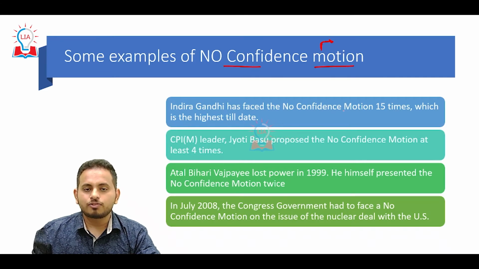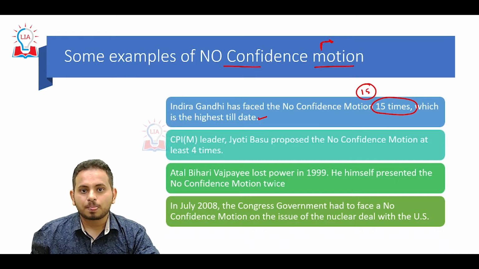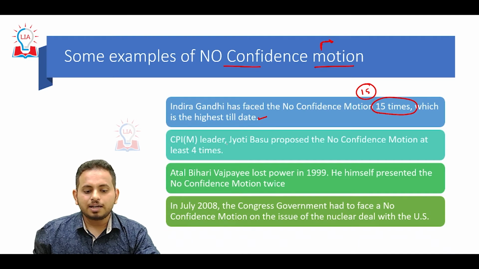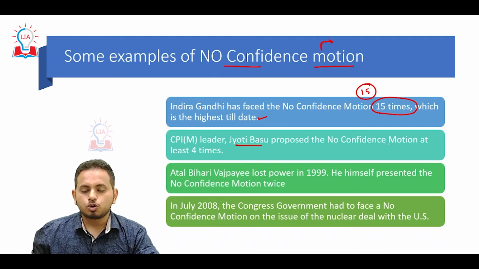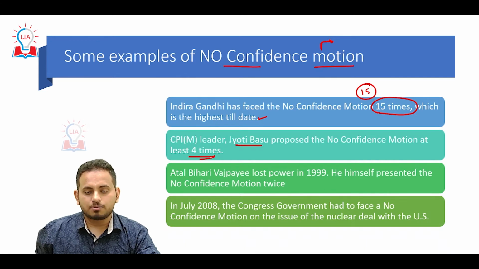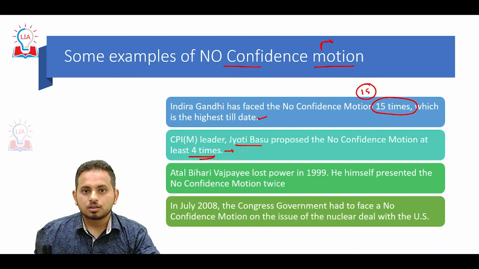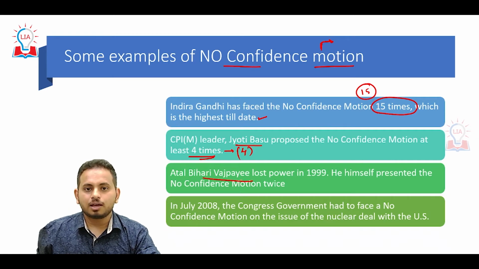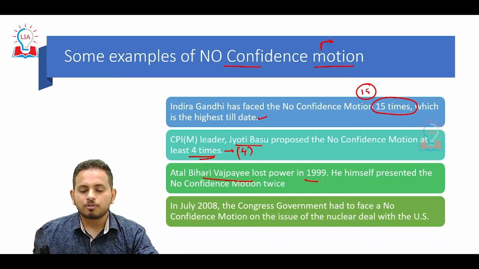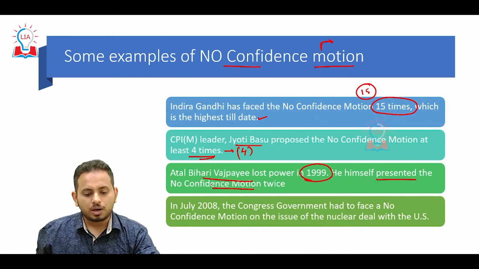Indira Gandhi faced a no confidence motion 15 times in her career, which is the highest till date. 15 is the number of no confidence motions that any prime minister has faced till date. CPI leader Jyoti Basu, when he was in opposition, proposed a no confidence motion at least 4 times. Atal Bihari Vajpayee, eminent leader of the Bharatiya Janata Party, lost power in the year 1999. He himself presented the no confidence motion twice.